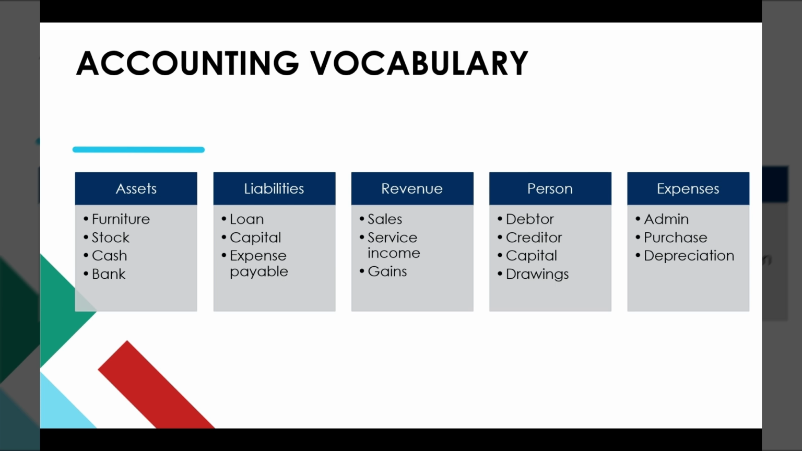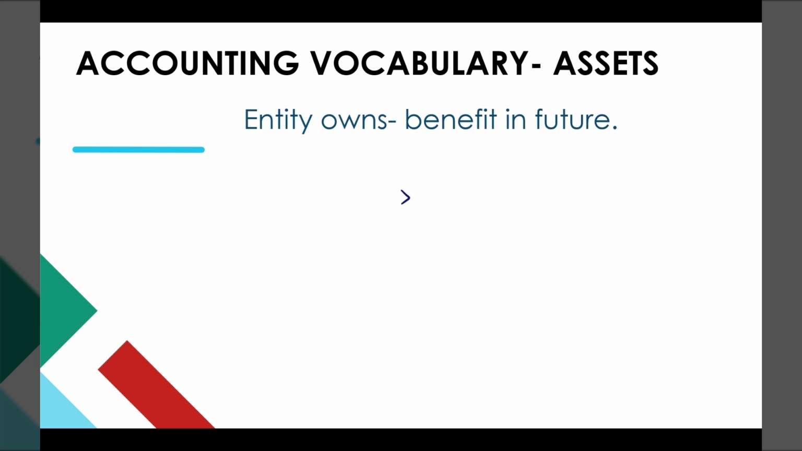Let us go through these five major categories. Assets include furniture, stock, cash, bank. Liabilities would include loan, capital, expense payable. Revenue would include sales, service income, gains. And what is person? It includes debtor, creditor, capital, balance, or drawings. Expenses, of course, would include admin expenses, purchases, depreciation, etc. Wait, don't worry that I'm just rushing through these topics. We'll be learning in detail now.